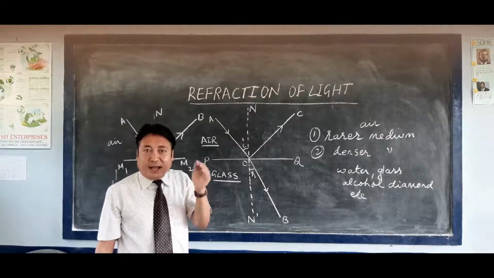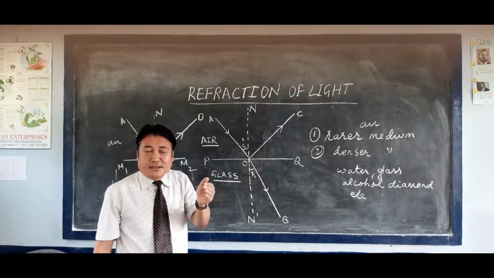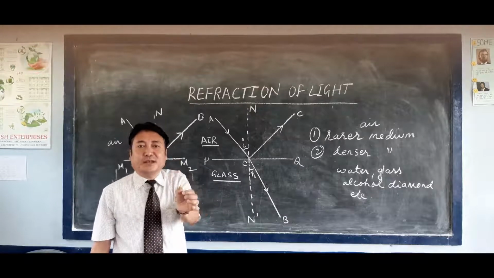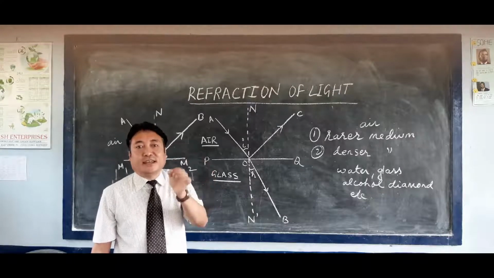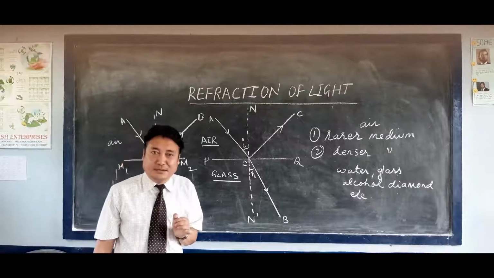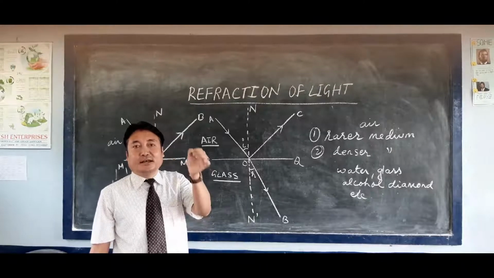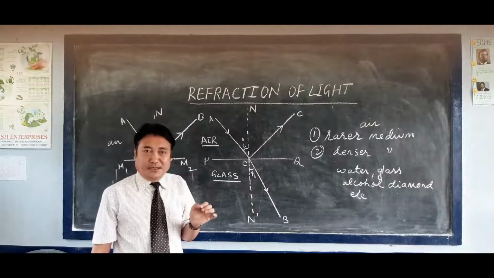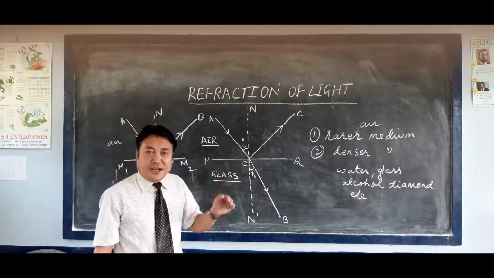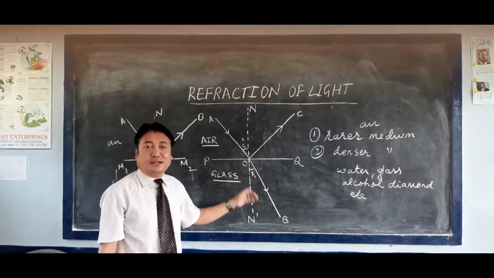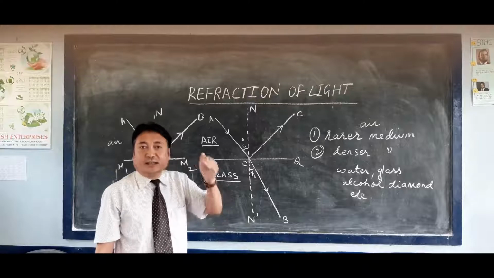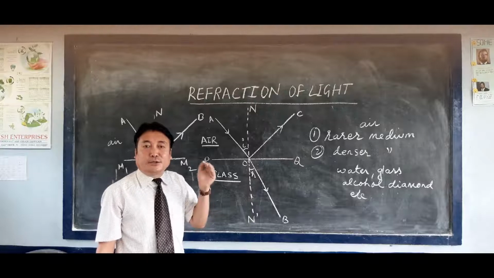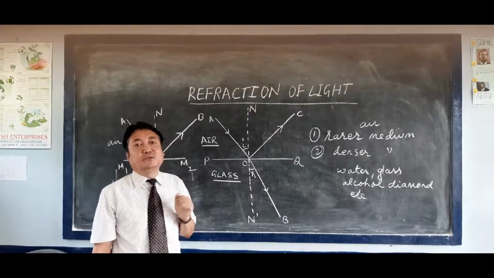But when light travels from one transparent medium to another transparent medium, transparent means the substance through which light can travel. They are known as transparent media. So when the ray of light travels from one transparent medium to another, the bending of light takes place, because the densities in two different transparent media will be different.